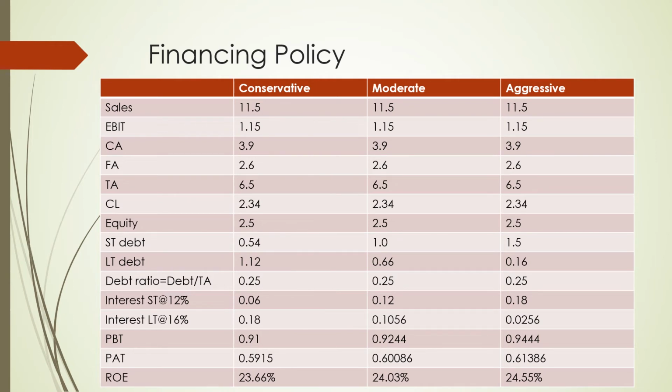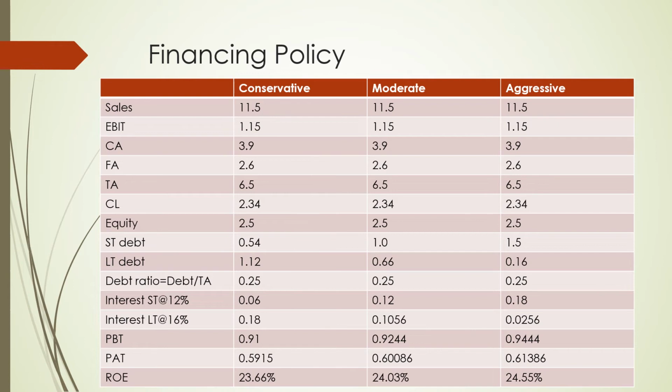The risk in the aggressive policy is that, number one, you are going to raise funds from the short term and you are going to pump this into the fixed assets. So that means your short term debt is going to finance the long term asset. So this is asset liability mismatch. And why is it a mismatch?